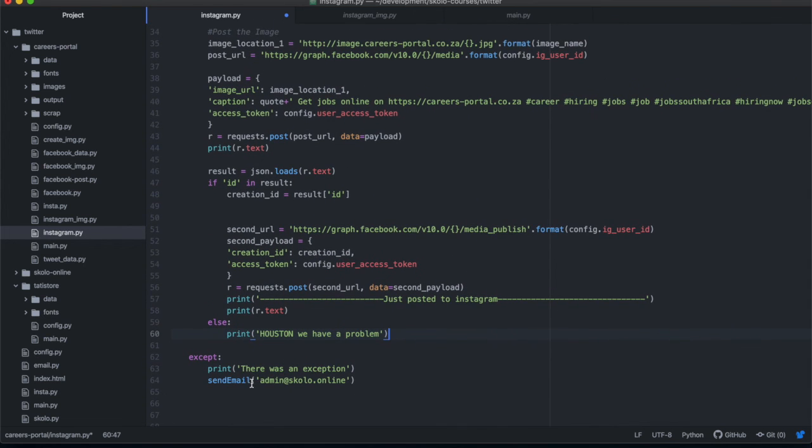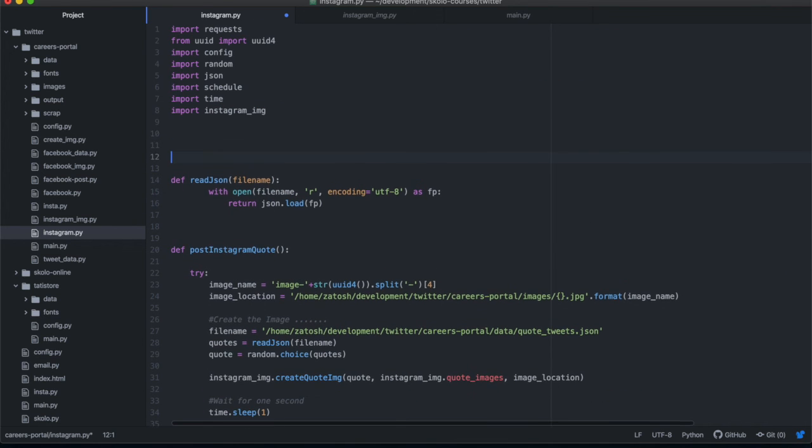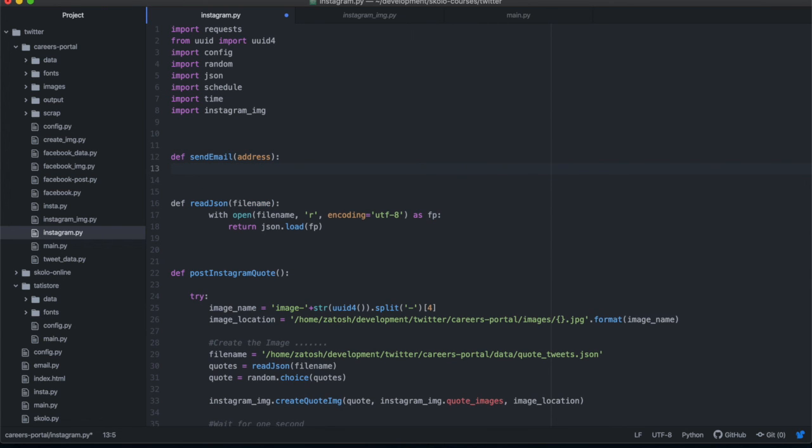Obviously, send_email is a function you haven't created. You would create the function at the top there. You would say def send_email with the address, and then you would put the logic to send an email in here.